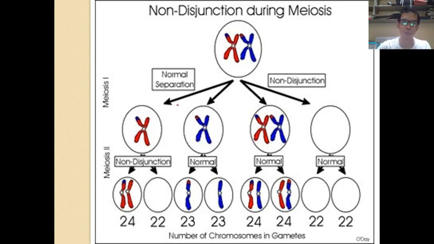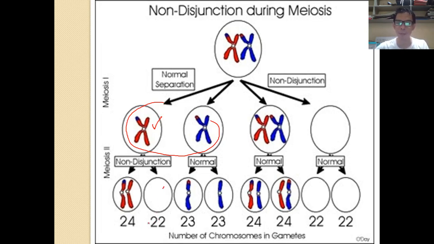In the first place, we have normal separation that we have right here, but the non-disjunction happens in meiosis 2. So now this chromosome should be separated in a normal process, but in the non-disjunction, it didn't separate, so leaving one cell having a missing chromosome.